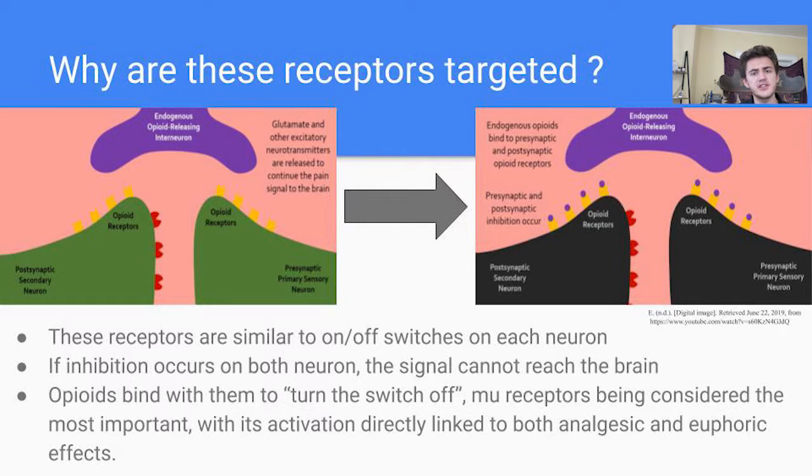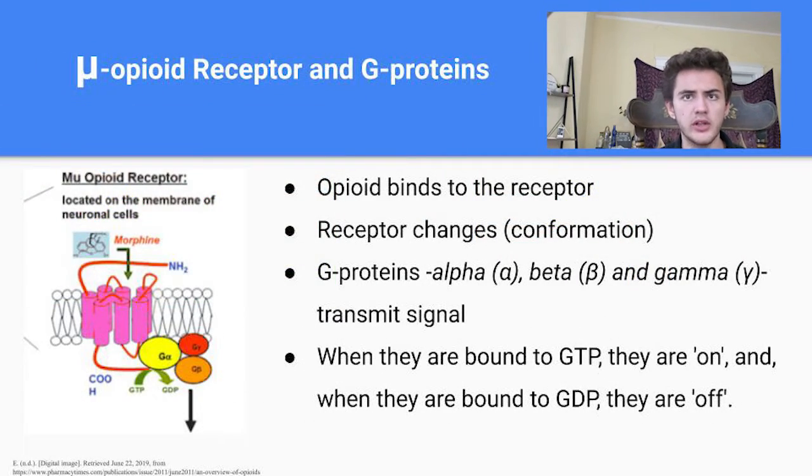The receptor itself is a 7-transmembrane domain, a receptor with 7 domains going through the membrane. G proteins transmit the signal. Their activity is regulated by factors that control their ability to bind and hydrolyze guanosine triphosphate, GTP, to guanosine diphosphate, GDP. When they are bound to GTP, they are on. When they are bound to GDP, they are off. G proteins link the change in mu-opioid receptor conformation made by the external substance to downstream signaling events that set up the effect of opioids.